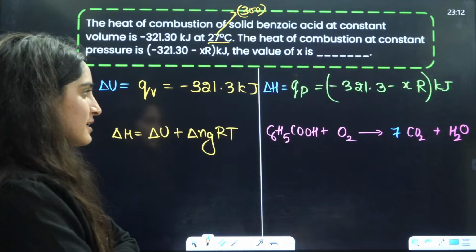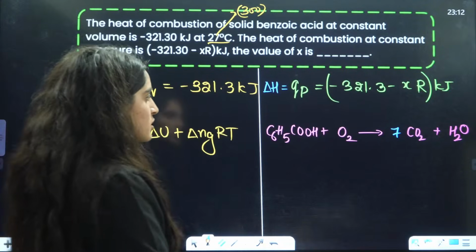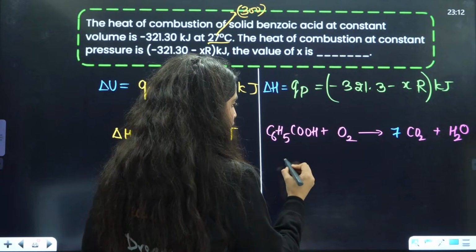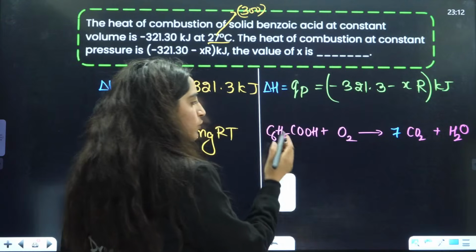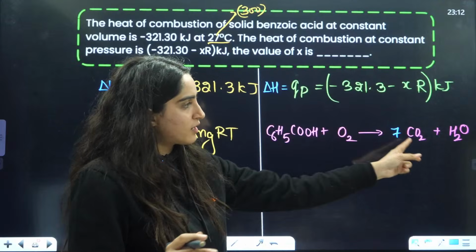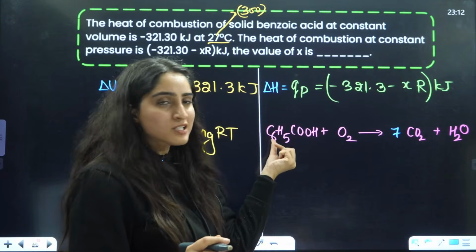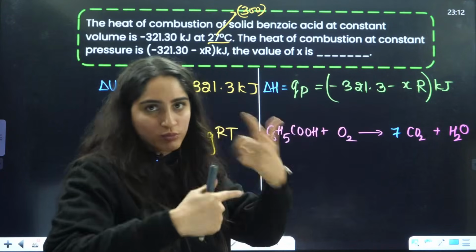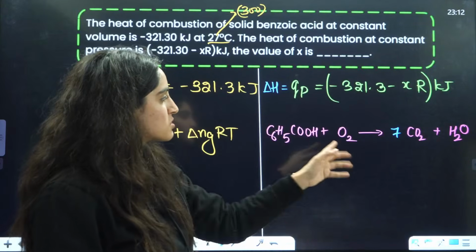Carbon we have balanced. Let's balance oxygens now. How many oxygens do you have here? This is 2, so 4 oxygens. You will not do anything here with the balancing. You can only change the moles here and here, because otherwise you will change the carbon also, and then you will be stuck in that loop. So this is 7.